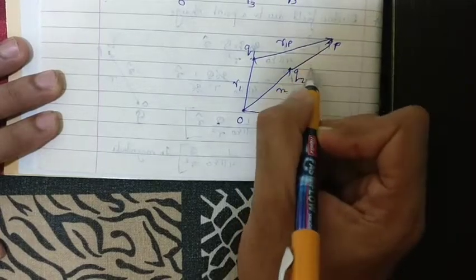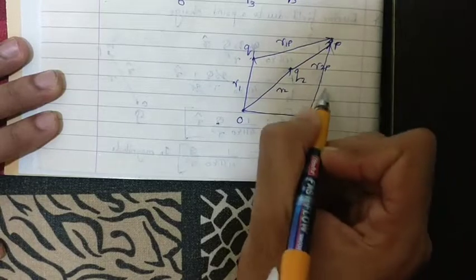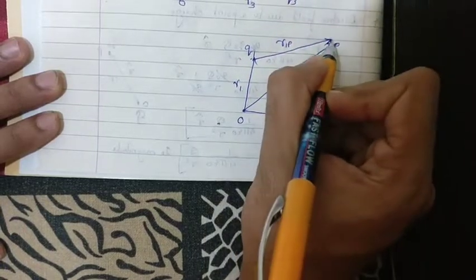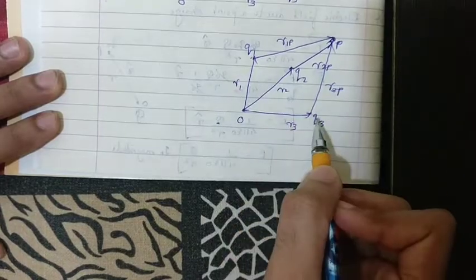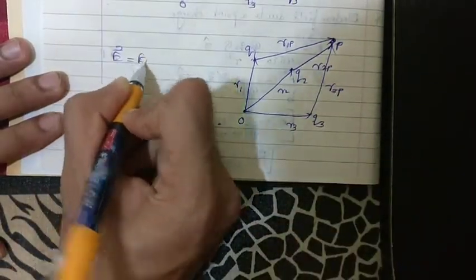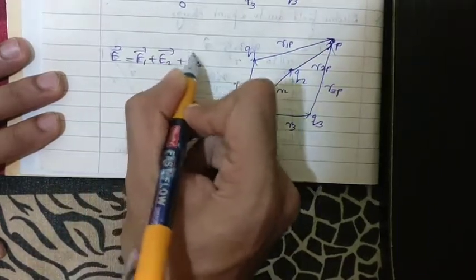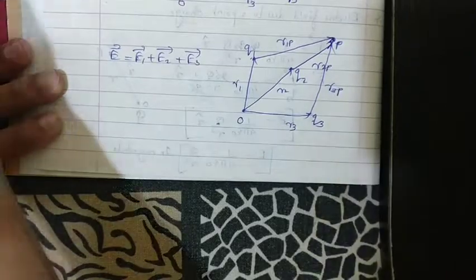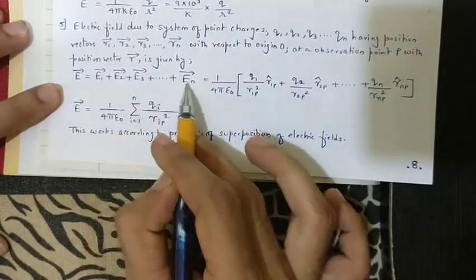From here to here is r2p, and from here to here is r3p. At this point we have to find the net electric field due to q1, q2 and q3. So that will be nothing but E1 plus E2 plus E3 in vector form. In general, how will you write it? E will be equal to E1 plus E2 plus E3 till En.